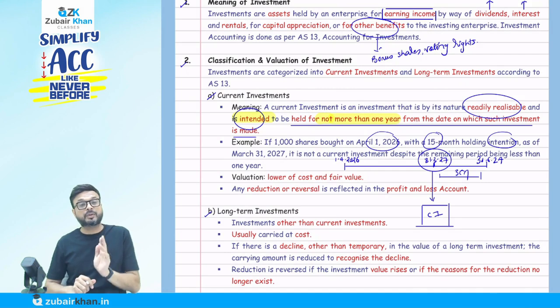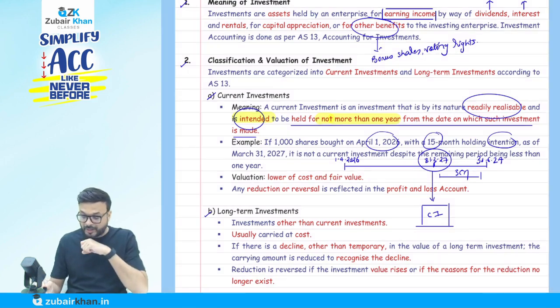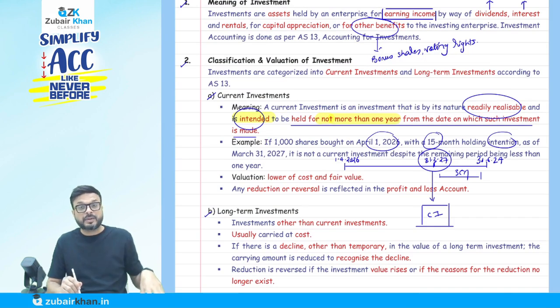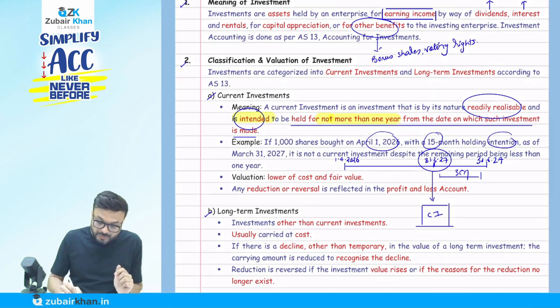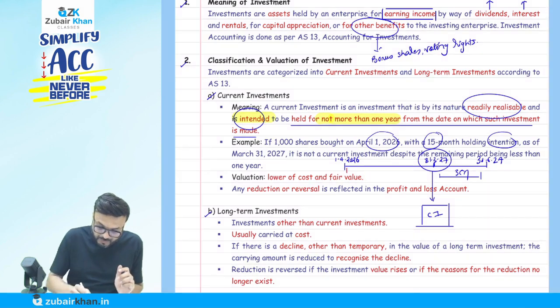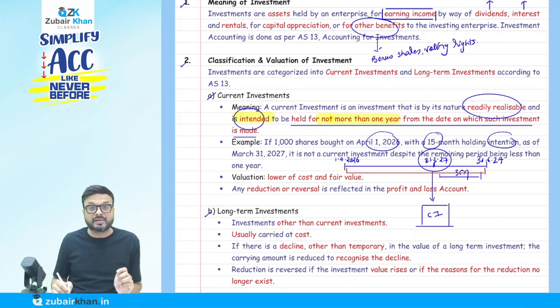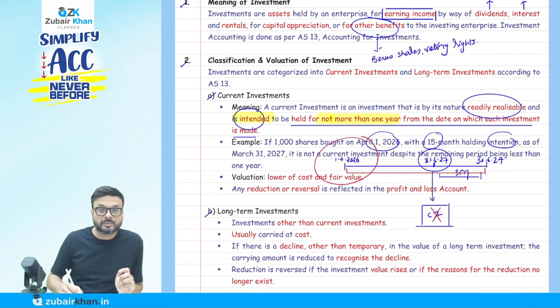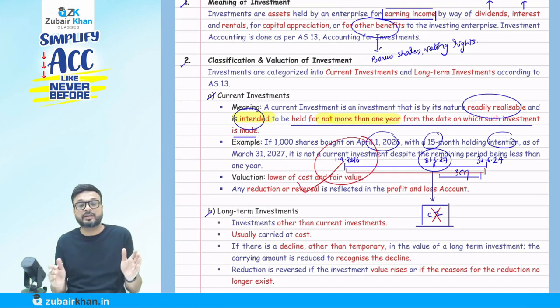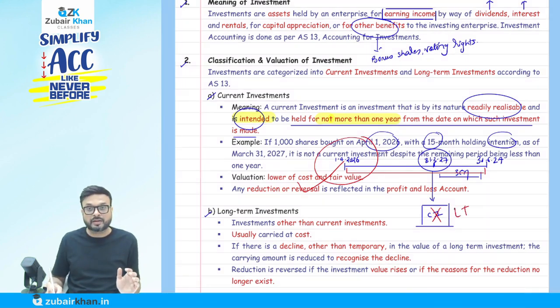No. When we count this 1 year, it is not from the date of balance sheet, but from the date on which such investment is made. So we made an investment on 1st of April 2026, and I am going to count from here for 15 months. I will see my intention not from the date of balance sheet, but from the date the investment is made. So that is more than 1 year, and on balance sheet date, I will classify it as a long-term investment.